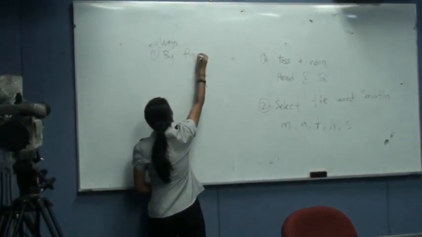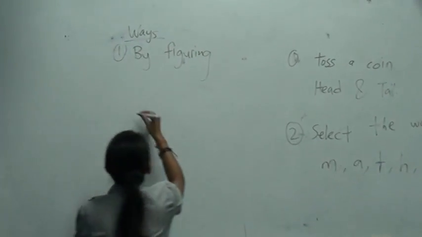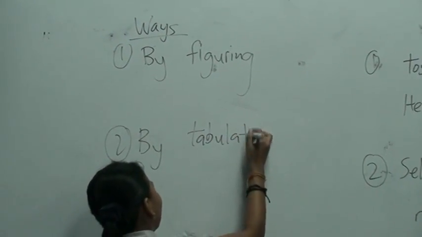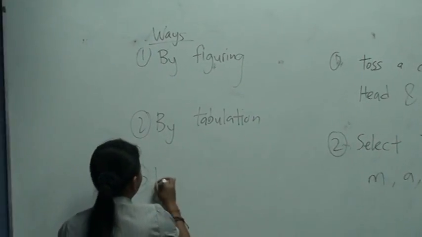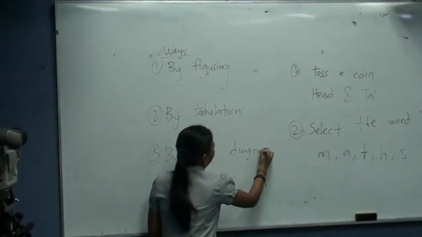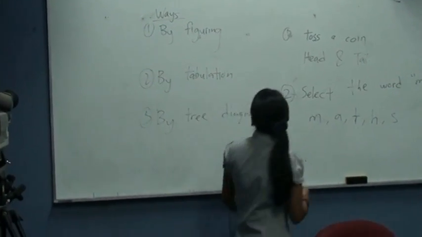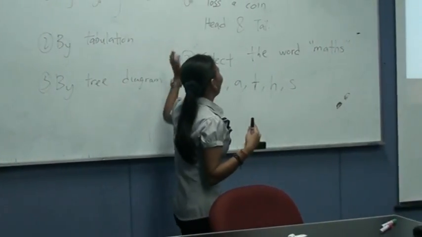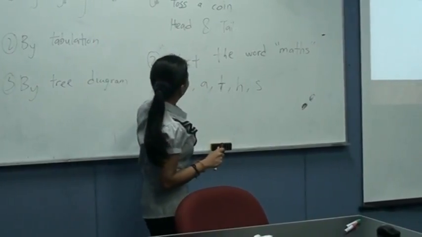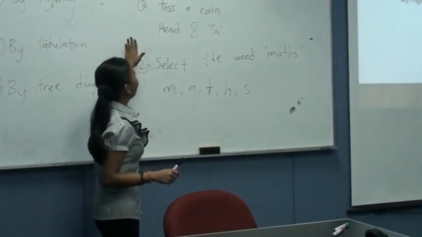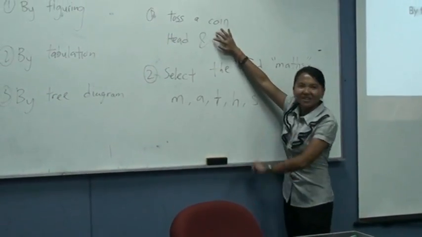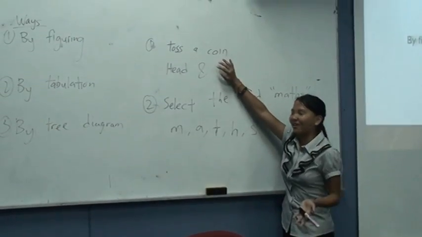The first way is by figuring, the second is by tabulation, and the third is by tree diagram. By figuring, we just look at what we have here. The first one we have head and tail. The second we have MATHS. First we look at the possible outcomes for head, so we will cover the tails. What is the possible outcome we get?